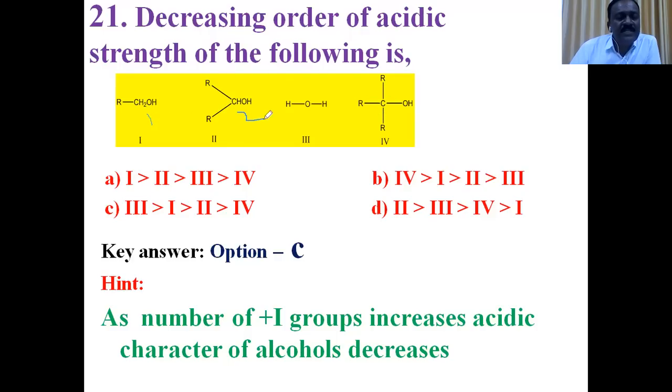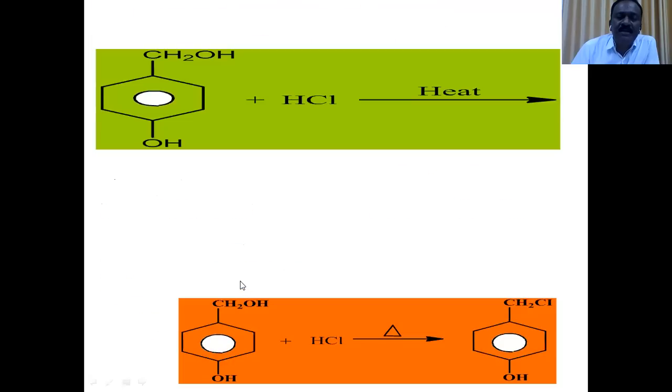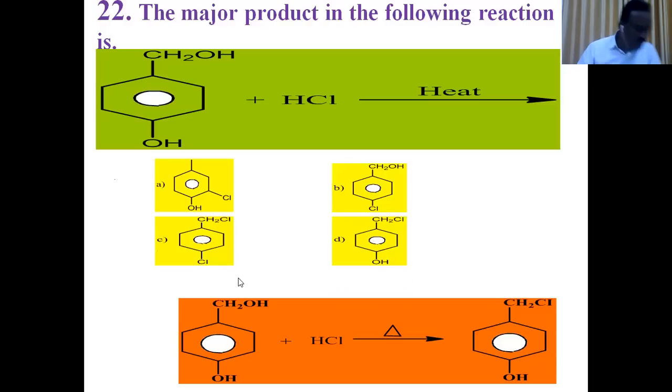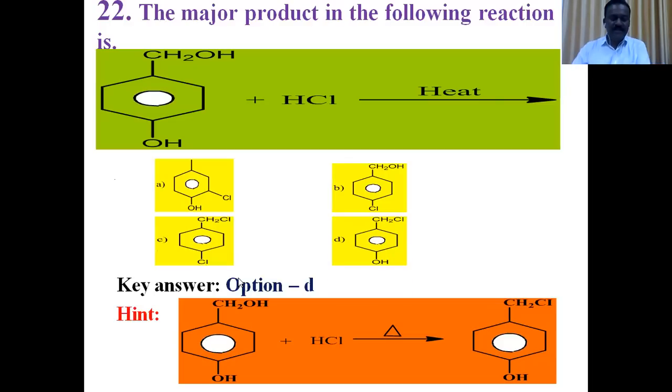So the order of acidic strength of primary, secondary, tertiary alcohols is generally 1 degree more acidic than 2 degree, 2 degree more acidic than 3 degree. When compared with water, water is more acidic than primary, secondary, and tertiary alcohols. So consider the order given in option C: water, more acidic than primary alcohol, secondary alcohol, and tertiary alcohol. So option C is the right answer. Next question.